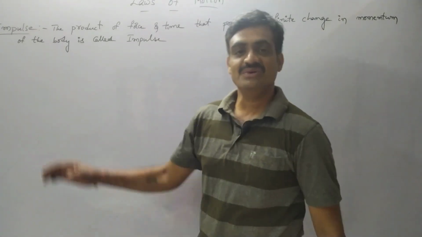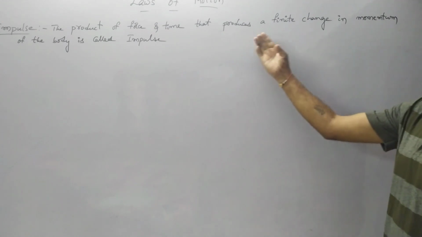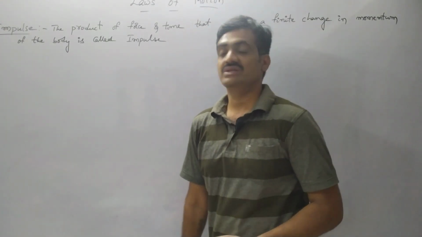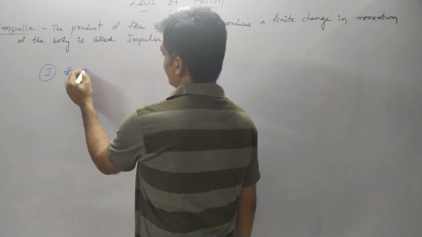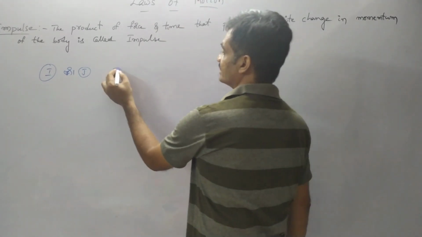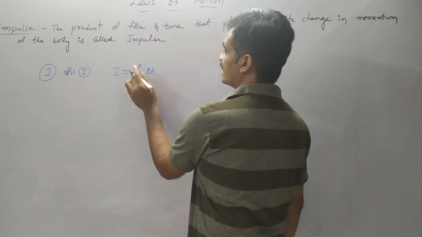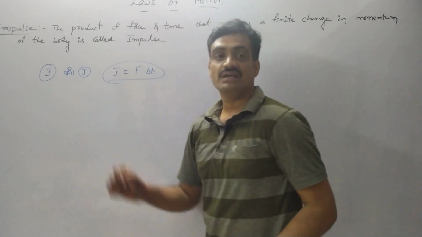Now we are going to discuss impulse. Observe the definition of impulse. The product of force and time that produces a finite change in momentum of the body is called impulse, where impulse is represented by I or J. We can represent it with anything, so here I am going to consider it as I, whereas I equals F into delta t. Force acting on the body in a short interval of time represents an impulse.